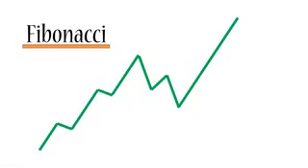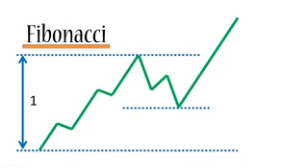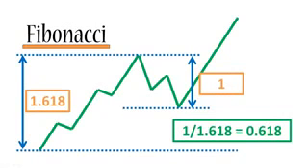If this is just a random Forex chart, then very often you'll find that if you measure the distance of your trend, so the main part, the upward part, and take it as 1 unit, and then you measure the distance that the price traveled during the retracement phase, you will often notice that the retracement is equal to 0.618 units. Now the best part is that if you divide 1 by the golden ratio, you will get 0.618. So this basically means that if you take your original trend as 1.618, then your retracement will be 1. So basically you see the golden ratio here. We'll just return back to 0.618, which is the inverted golden ratio.